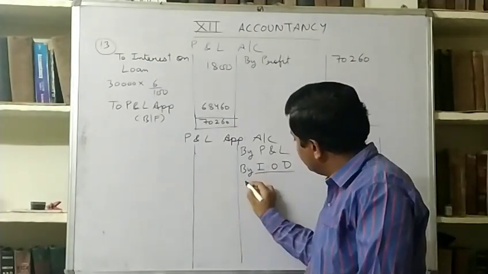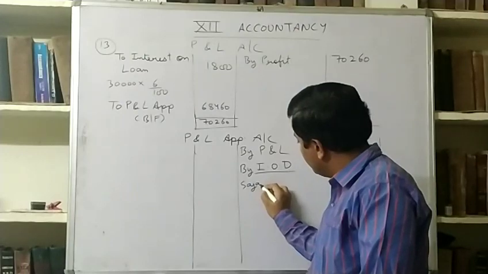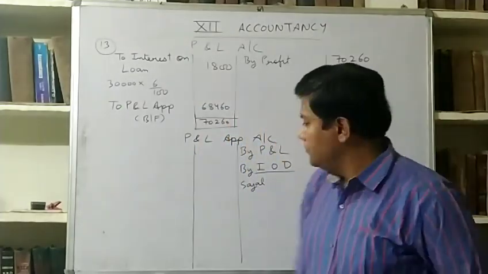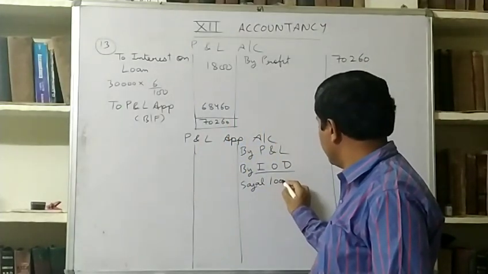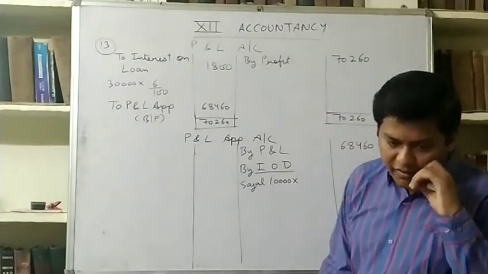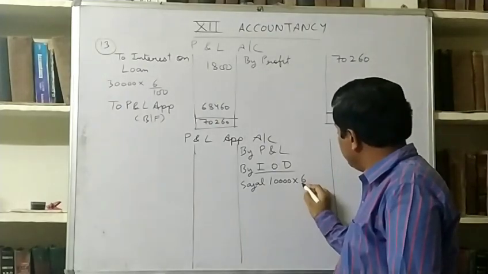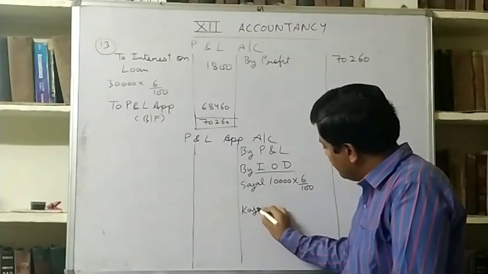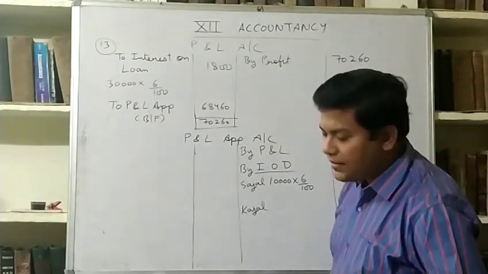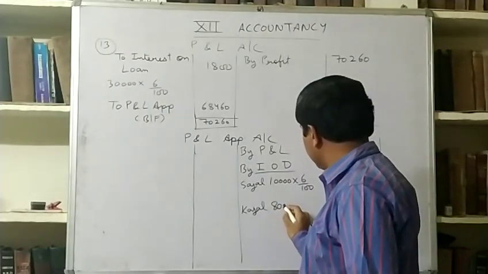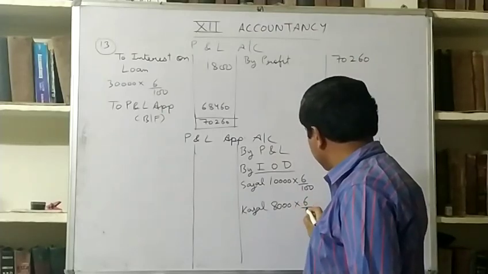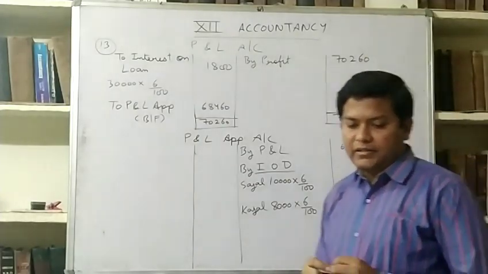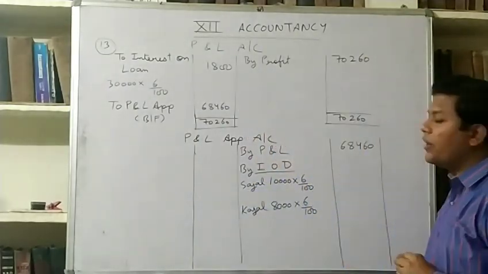Interest on drawings, Sajal, the drawings of Sajal is 10,000 and the rate of interest on drawing is 6% per annum. And Kajal's drawings are 8,000. So your answer must be 600 and 480.